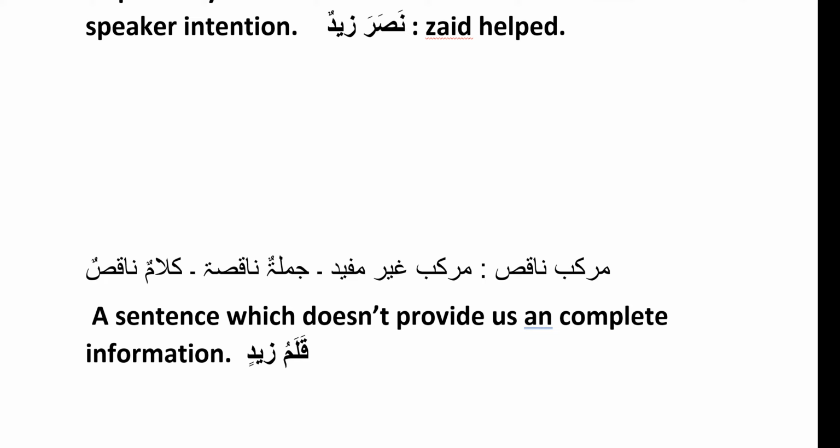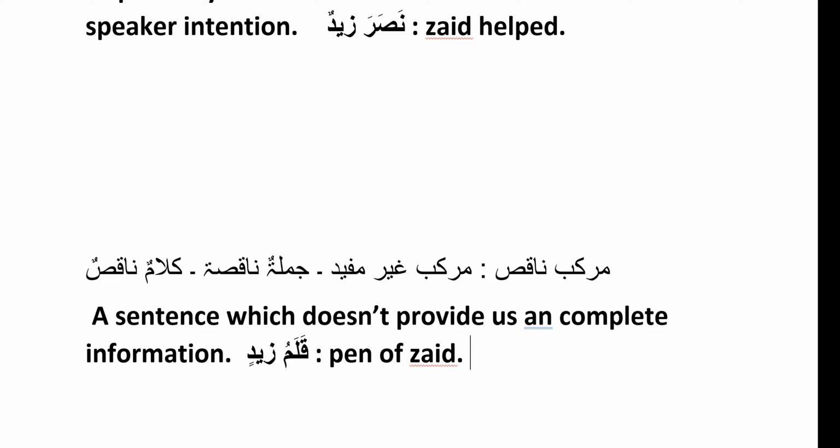The translation of Qalamu Zaydin is pen of Zad, or Zad's pen. It does give us the information that the pen belongs to Zad. But this does not give the complete information.